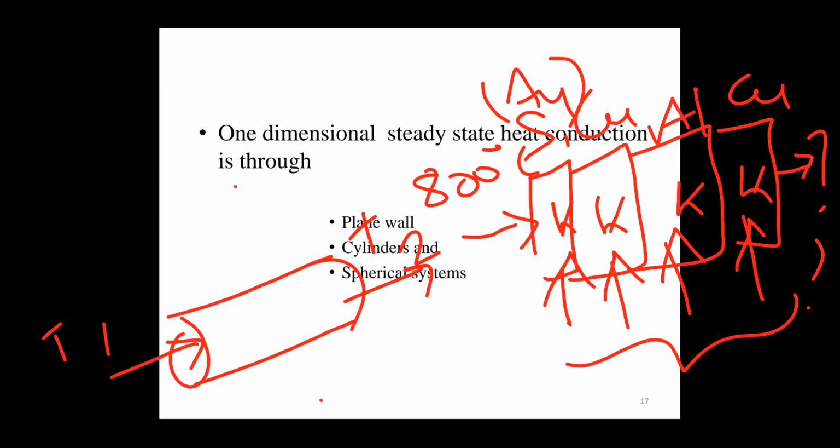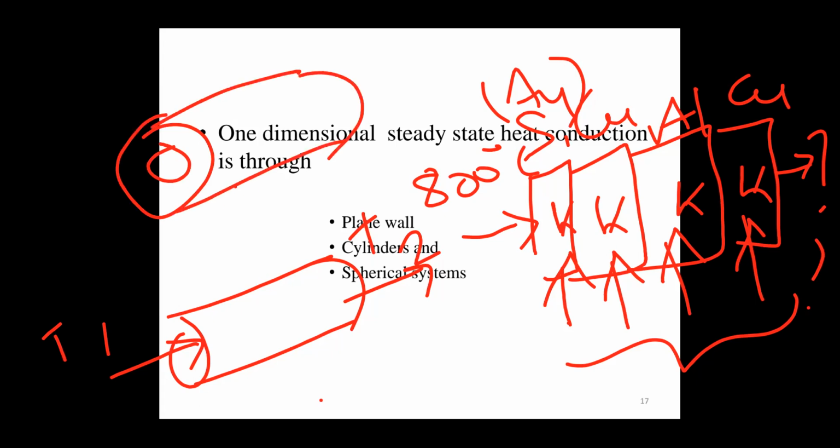For a solid cylinder you have a single radius. But for a hollow cylinder, there is an inner radius and an outer radius, and we are given the values of T1 and T2 to find the heat transfer rate. Next class we will see the derivations for plane walls and cylinders, using the general heat conduction equation, to find the heat transfer rate, including heat stored or heat generated within the element.